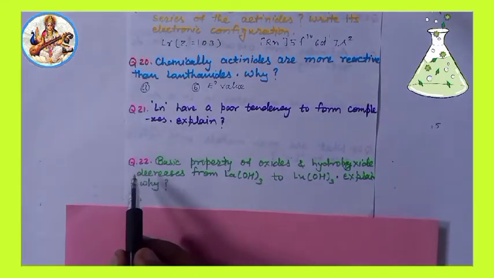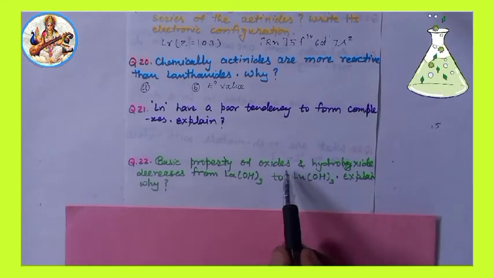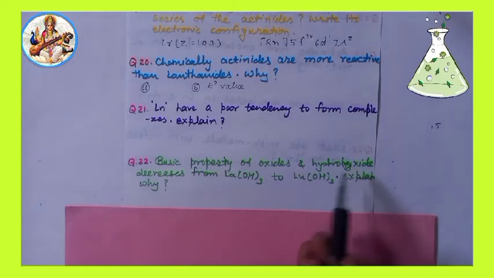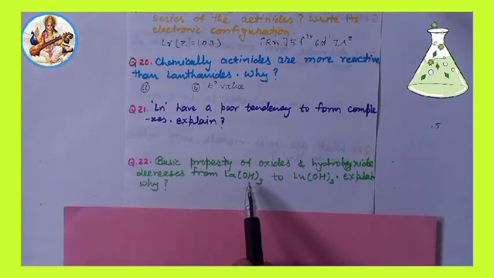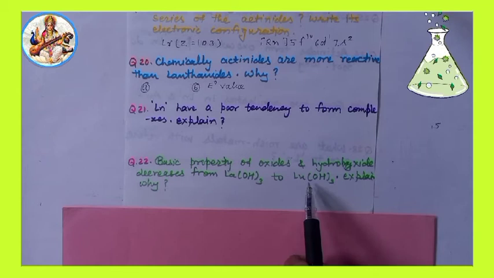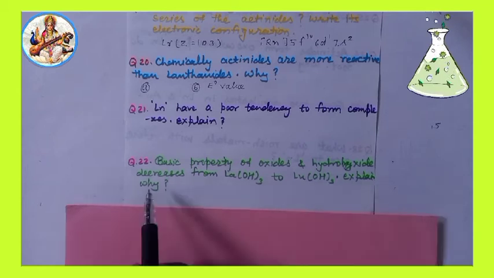Next, question 22. Basic property of oxides and hydroxides decreases from lanthanum hydroxide to lutetium hydroxide. Explain why.